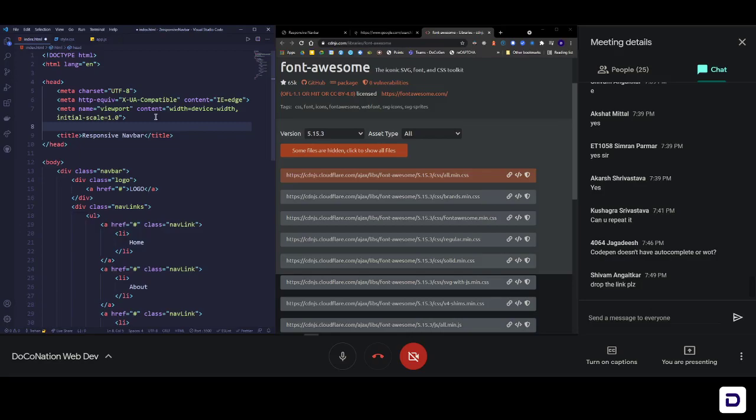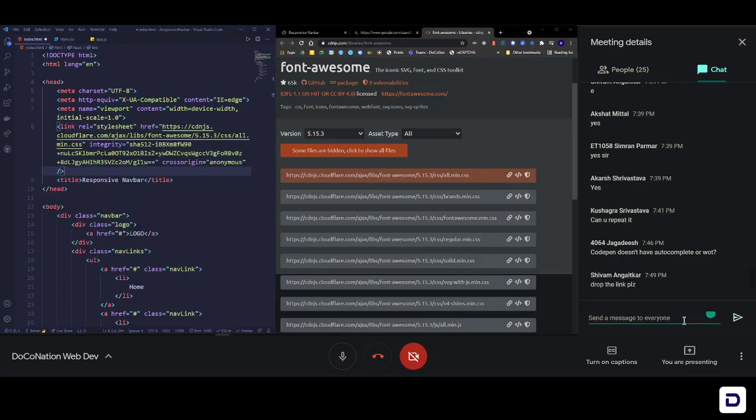So you can just get this link from the chat box, copy it, and add it to your code right here where I did, inside the head of your HTML document. And that's it. We don't need this page anymore.